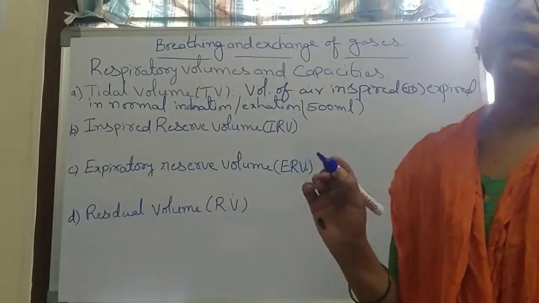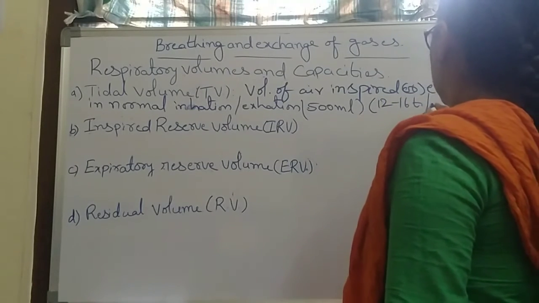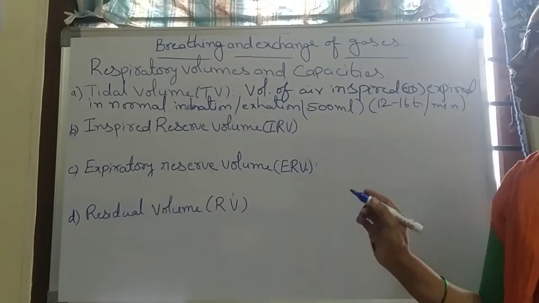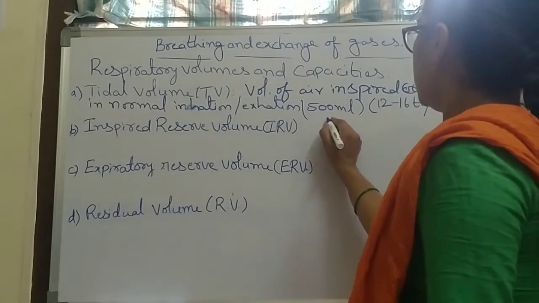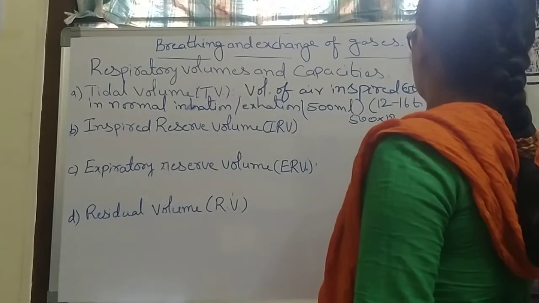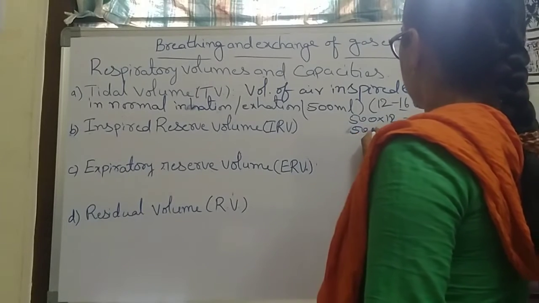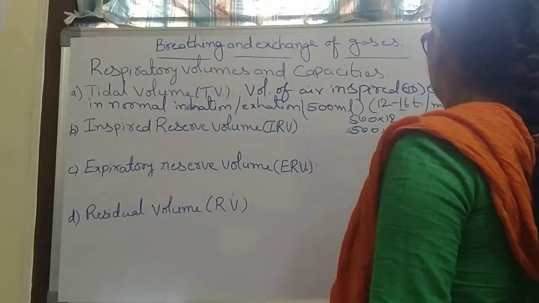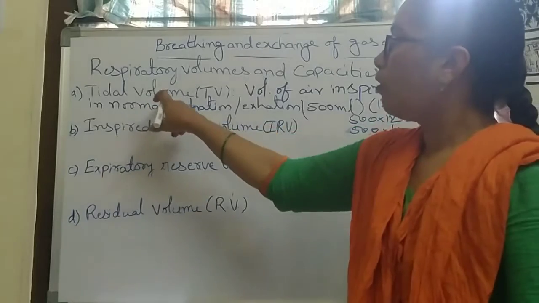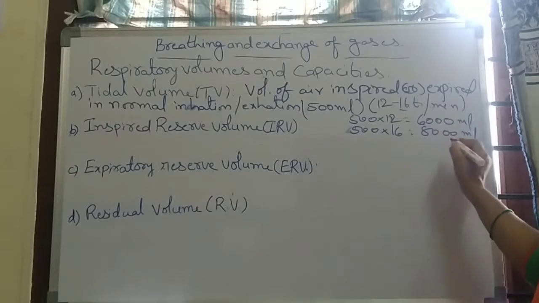Normally we know that a healthy person breathes 12 to 16 times per minute. Here 500 into 12 is 6000, or 500 into 16 is 8000. It means the tidal volume in a healthy person should be 6000 to 8000 ml per minute.